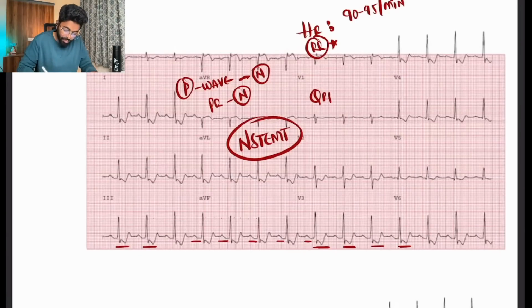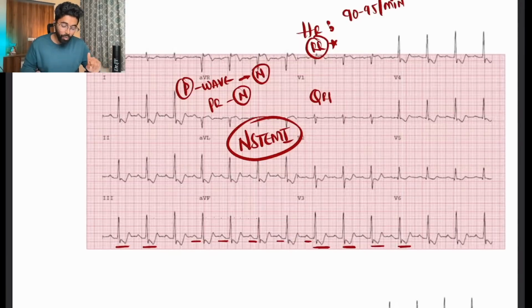This can be NSTEMI, but previously I told you how I got ST elevation, by telling you there is transmural damage and the current is trying its way to get out of that damaged part of the ventricle, and it has been elevated.